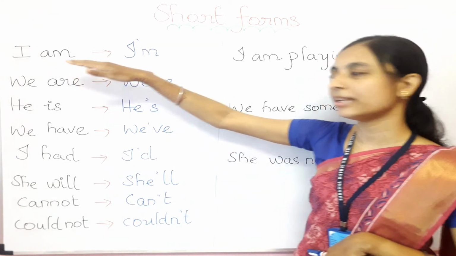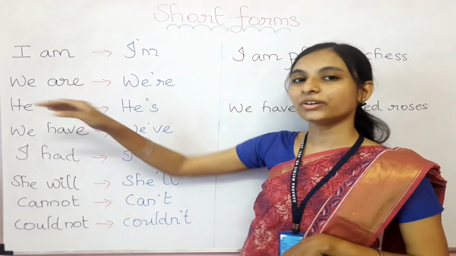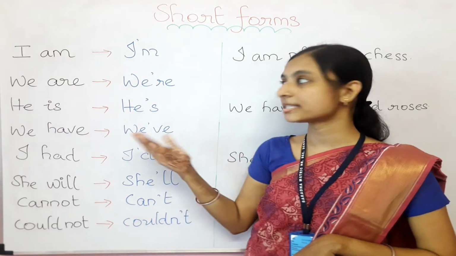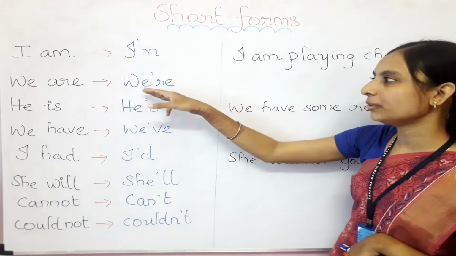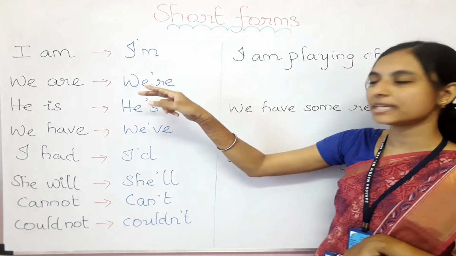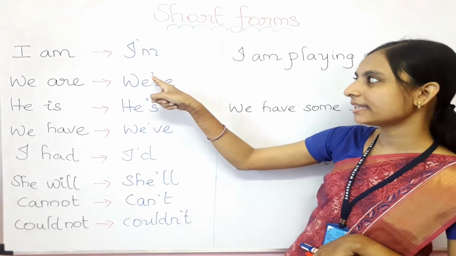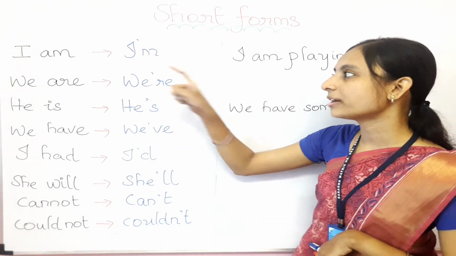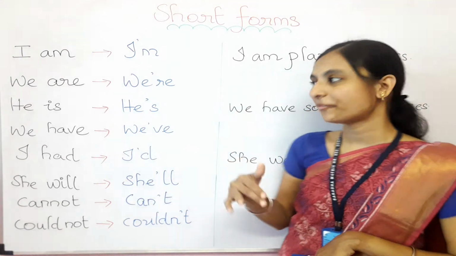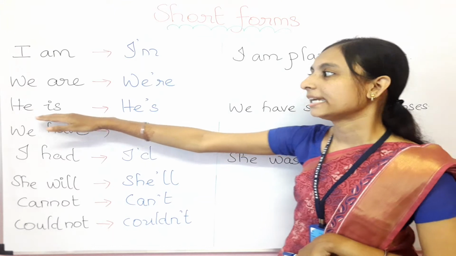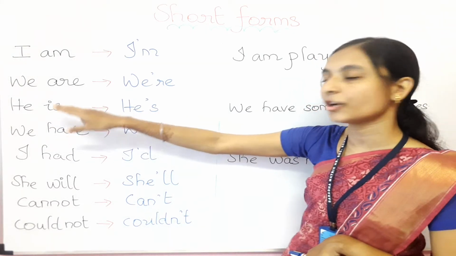See, I am will become I'm, and we are. Are is a verb and we is the pronoun, which stands for the subject here. We are will become we're. We will come as it is after the subject. In place of the missing letter, see here A is missing again, there we put the apostrophe, then RE. We're.